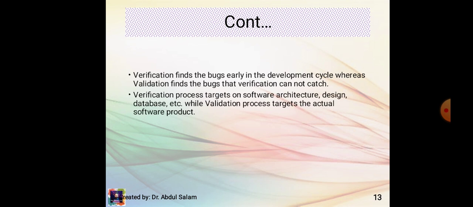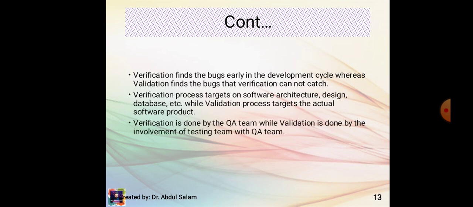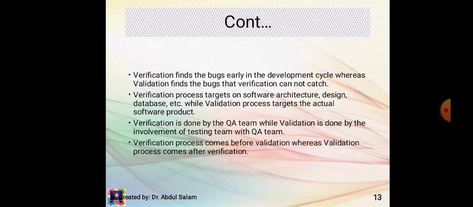Verification finds bugs early in the development cycle, whereas validation finds the bugs that verification cannot catch. The verification process targets software architecture, design, database, etc., while the validation process targets the actual software product. Verification is done by the QA team, while validation is done with the involvement of the testing team along with the QA team. The verification process comes before validation, whereas the validation process comes after verification.